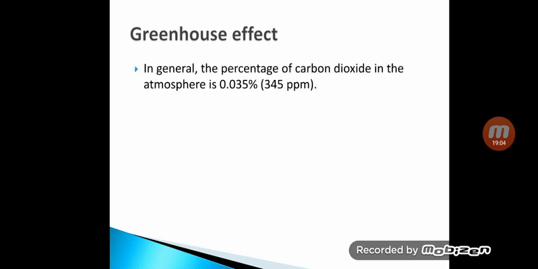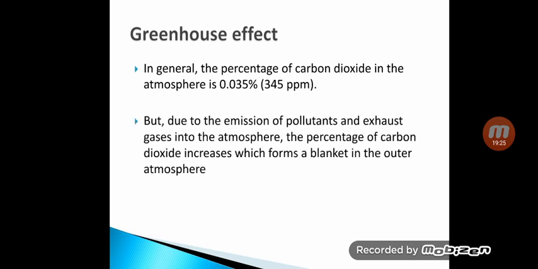In general, the percentage of CO2 in the atmosphere is around 0.035%, which is approximately 345 parts per million, 345 ppm. This is the ideal percentage of CO2 in the atmosphere.